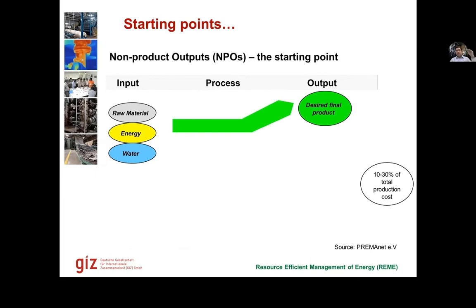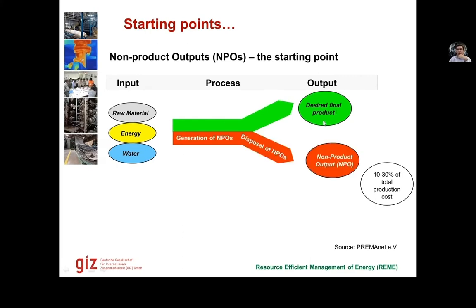So we have to see which of the inputs go through each of the processes and end up in a certain output. Inputs, we have raw material, energy, and water, which are used in the process. We also have chemicals and some other auxiliaries, which go through process, and then we have a desired final product.